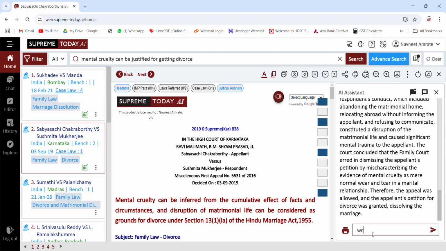We can even ask it to write the events and dates in tabular form.